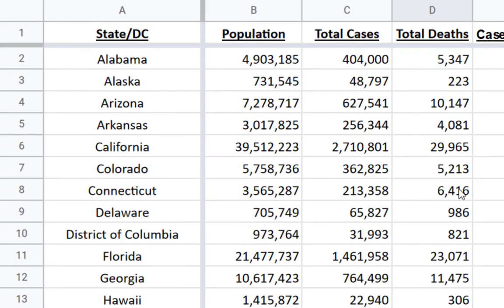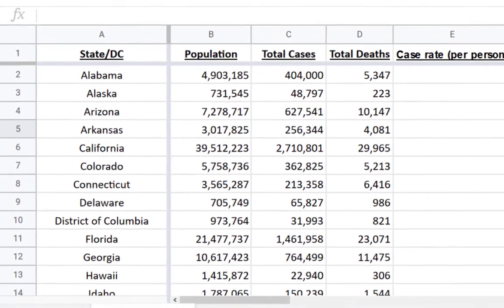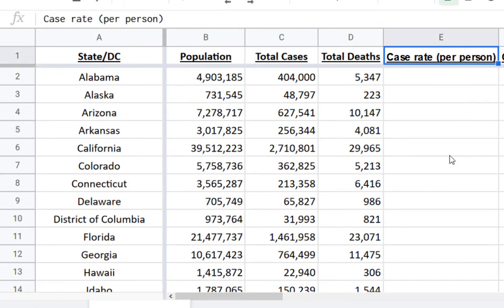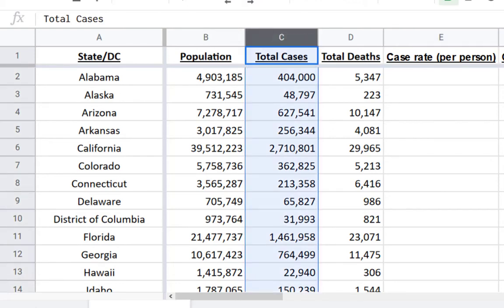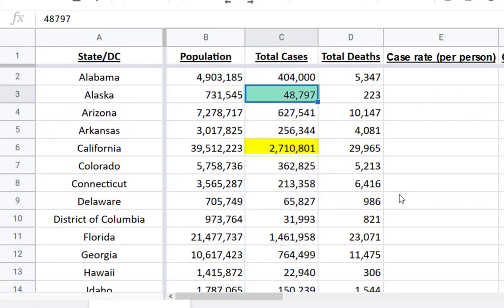Okay, what we're going to do is look at some rates that keep showing up in the news, and we're going to play with those a little bit. Case rate per person. Okay, it's tempting to look at the total cases in column C and say something like California has the absolute worst COVID record because look at that, 2.7 million cases of COVID. That's so much worse than Alaska. Alaska only has 49,000 cases. And you can say that.